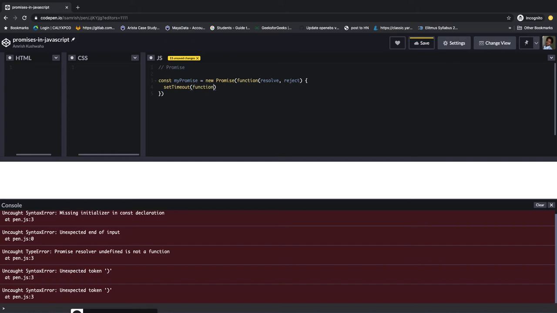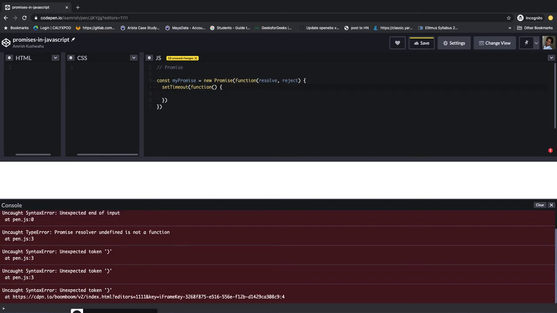Inside this callback function I will call resolve with the message fulfilled. And setTimeout also takes a delay, so I am giving a delay of 2 seconds. Here it means 2000 milliseconds, basically the same as 2 seconds. This is the first promise that we have created, and it will always resolve after 2 seconds whenever it is called.